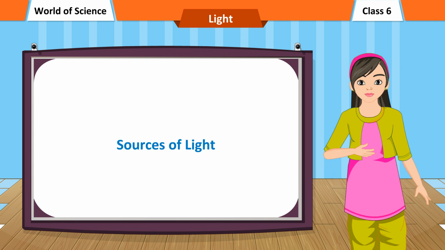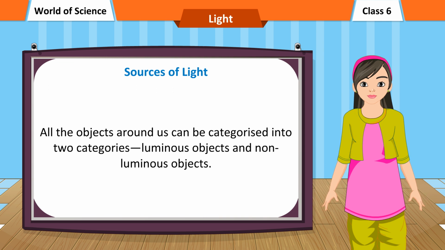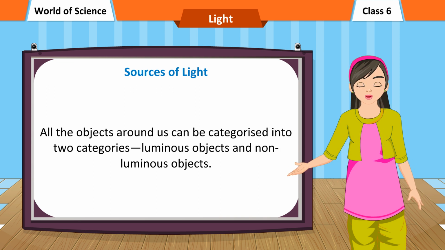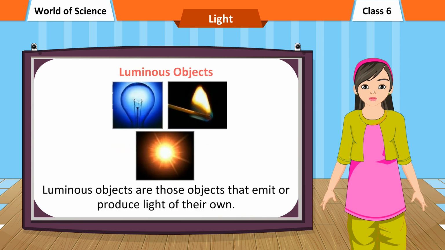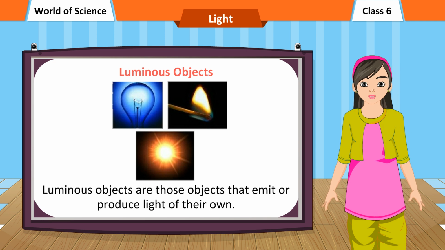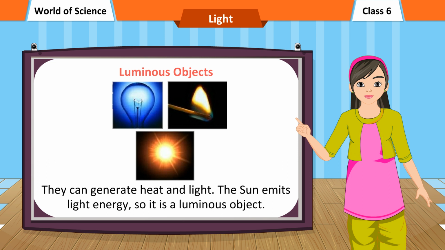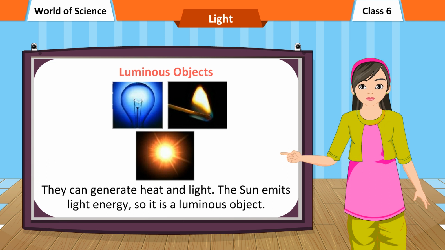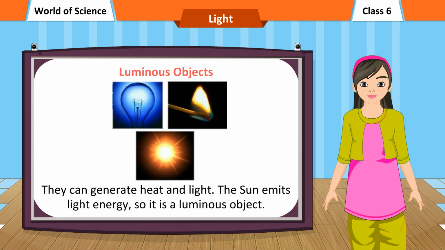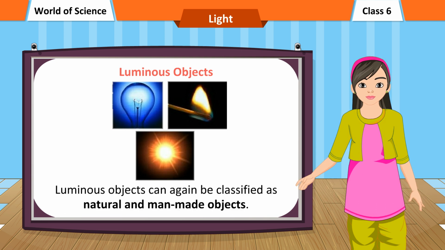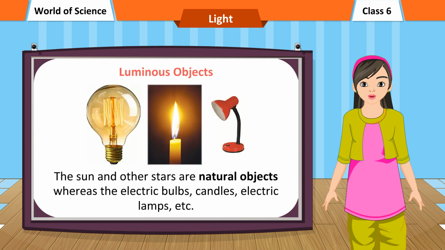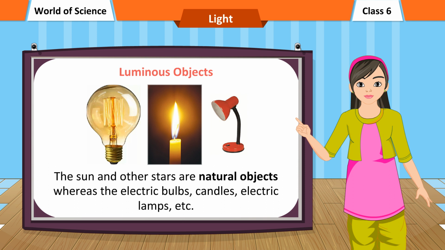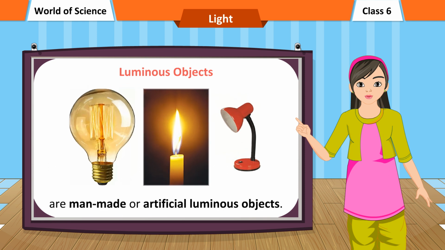Sources of light. All the objects around us can be categorized into two categories: luminous objects and non-luminous objects. Luminous objects are those objects that emit or produce light of their own. They can generate heat and light. The sun emits light energy, so it is a luminous object. Luminous objects can again be classified as natural and man-made objects. The sun and other stars are natural objects, whereas electric bulbs, candles, electric lamps, etc. are man-made or artificial luminous objects.